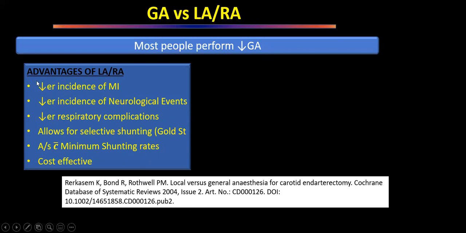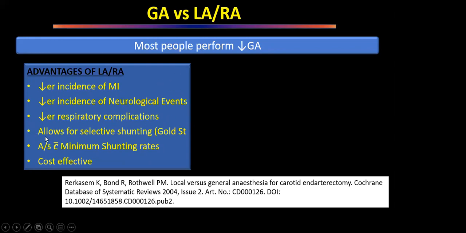Earlier they had reported that local or loco-regional anesthesia was associated with less incidence of myocardial infarction, neurological events and respiratory complications. These three things have now been proven wrong. Newer studies say that local anesthesia and general anesthesia are the same with respect to myocardial infarction, neurological events or respiratory complications.